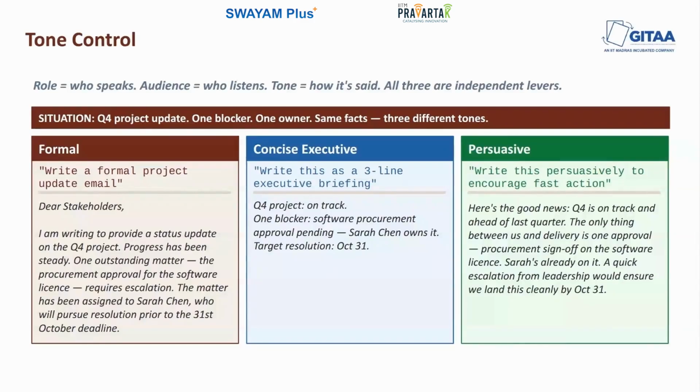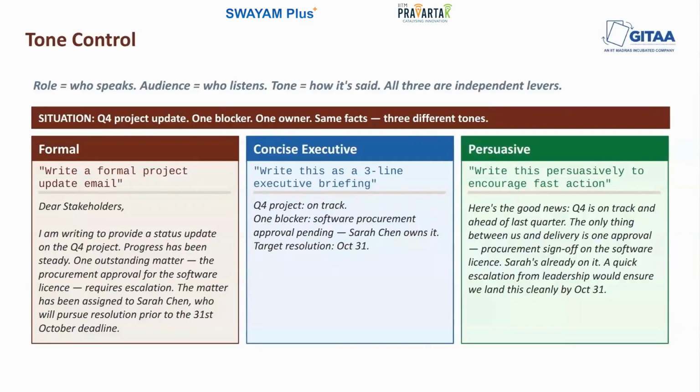We then have the third tone, that is persuasive. So this is forward looking and benefit framed and oriented towards getting the leadership to prioritize and act. The goal is to motivate action here, it's not just to inform. So the same information, but completely different effect on the reader. The right tone depends on what you need the communication to accomplish. Do you need to inform? Do you need to prompt action? Do you need to build buy in?